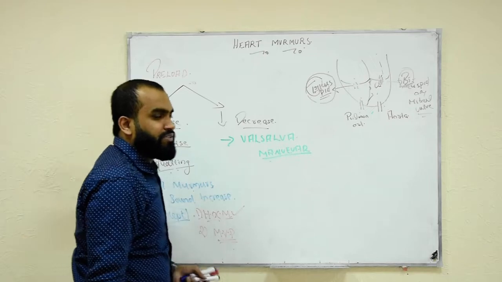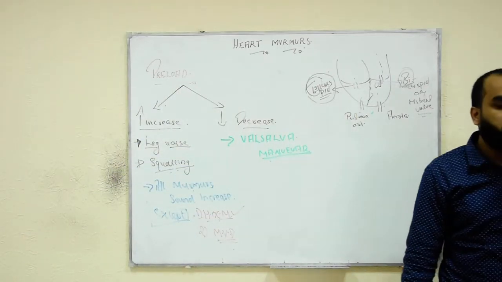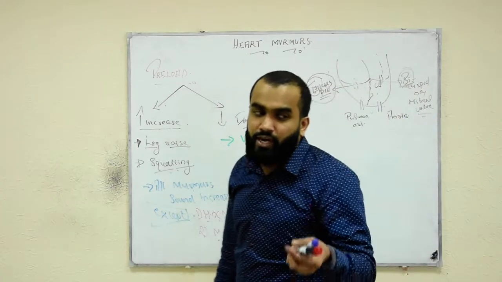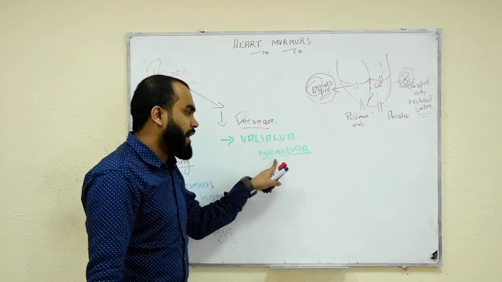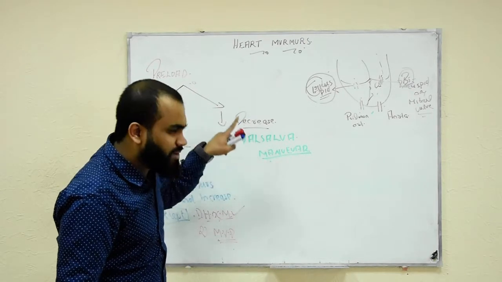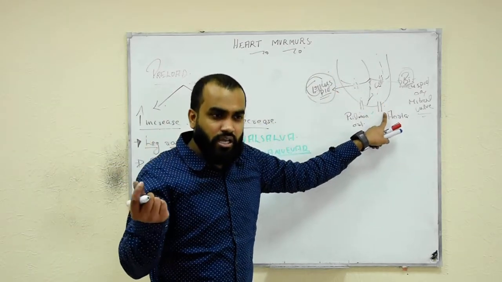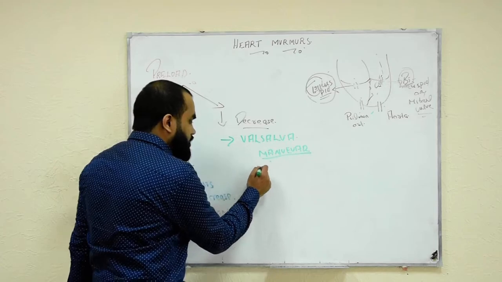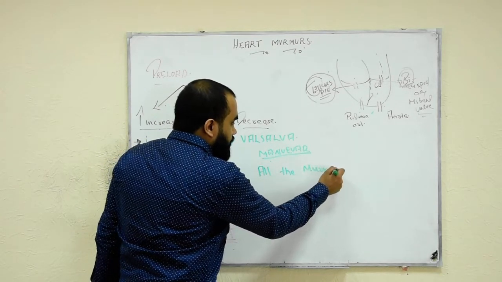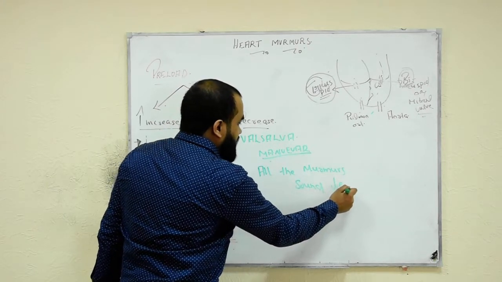So what is happening? We will ask the patient, close your nose and just blow. So the patient has to blow by closing the nose. When they are doing this, the method is called Valsalva maneuver. By this we are decreasing the preload. If I decrease the preload, less blood goes to the heart, so valves are working less. So all the murmur sounds, what happened? They will decrease.